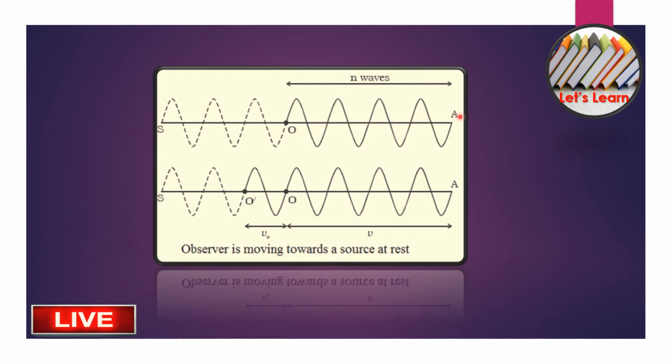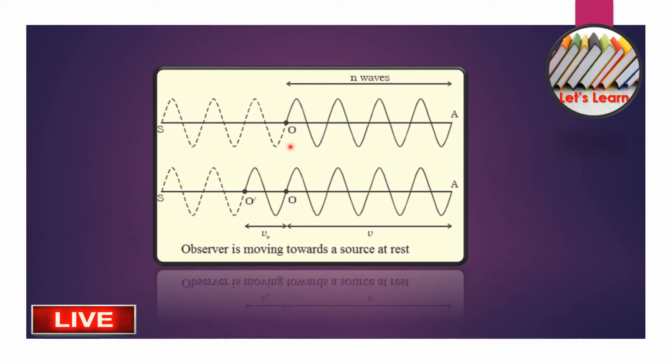So OA contains n waves which cross the ear of the observer in 1 second, which means it crosses the observer. In this case, O to A is simply the distance that crosses the observer. When the first wave is at point A, the nth wave will be at O. Of course, we know very well where the observer is situated.